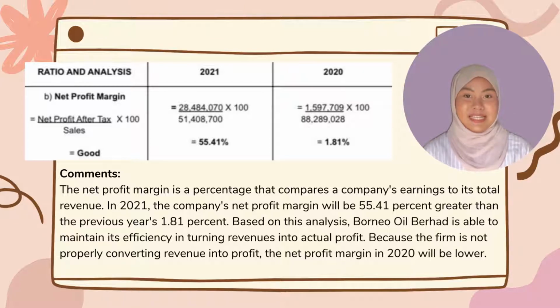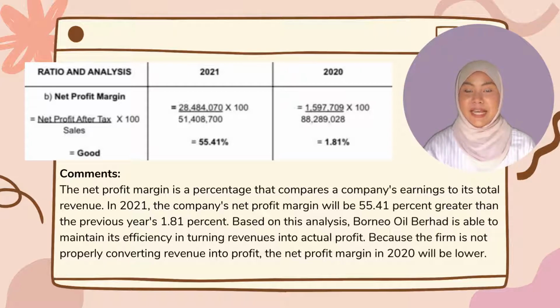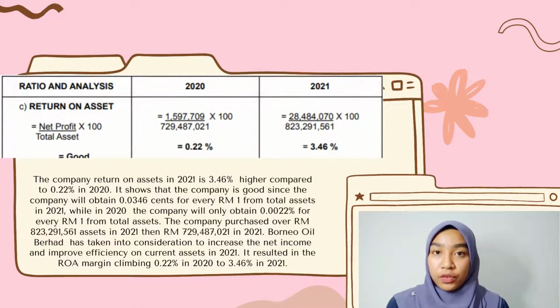Based on the analysis, the company net profit margin is 55.41%, higher than the previous year, which is 1.81%. It shows that the company is able to maintain its efficiency in turning revenue into actual profit in the year 2021. Last profitability ratio is return on asset.